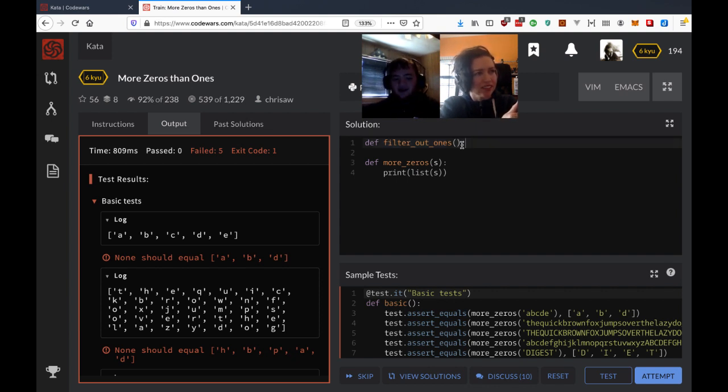We're not necessarily getting rid of ones, which is why it's not a great name. We're getting rid of anything that has more ones than zeros, right? Yeah. So maybe we'll call it filter binaries or something. Yeah, that would work. Okay.